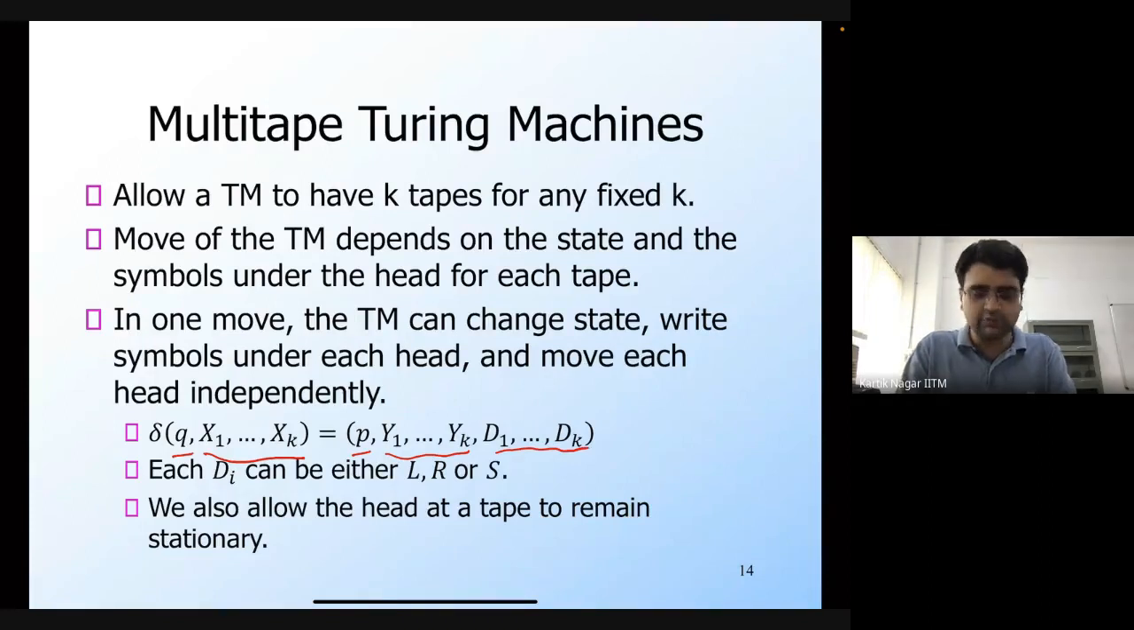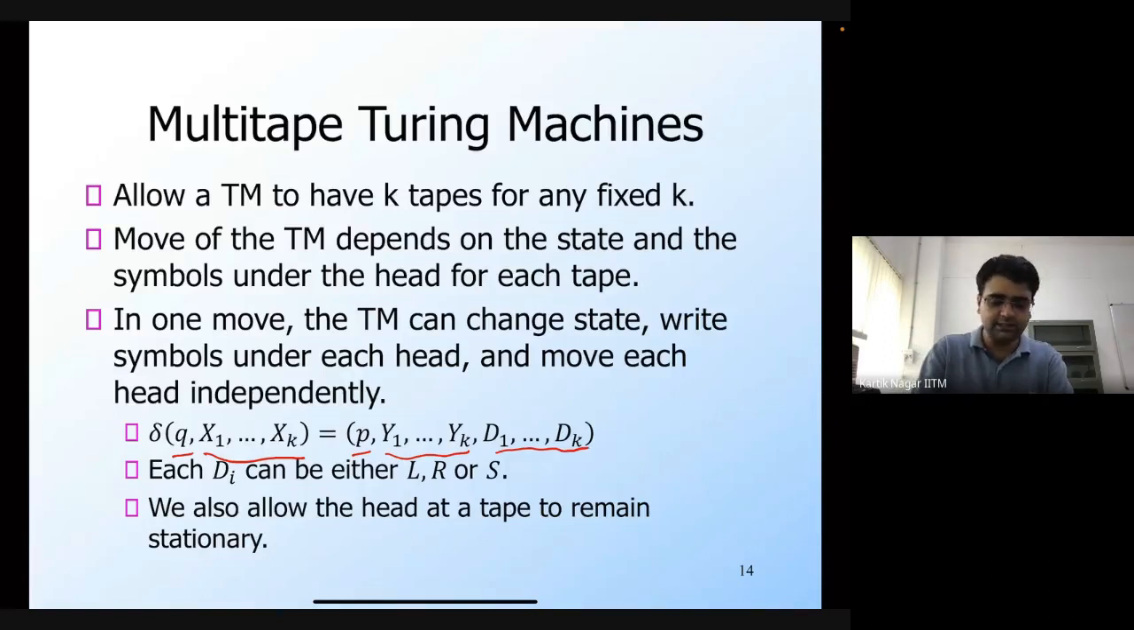Here we also allow one more capability: these directions can be either left, right, or S, where S stands for stationary, which means that we may not move the read head at all. So we allow the head at a tape to remain stationary.